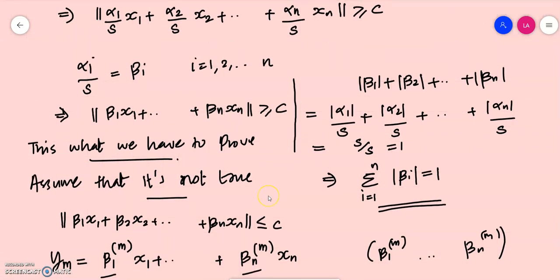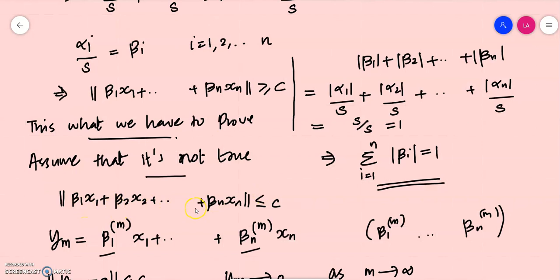Now our objective is to find some sort of contradiction at some stage, so that our assumption that this result is not true becomes wrong, which means that this result is true, which is what we are going to establish. So we assume that for any given constants beta 1, beta 2, etc. beta n, and for any given c, this cannot be greater than c, which implies that it should be less than or equal to c.